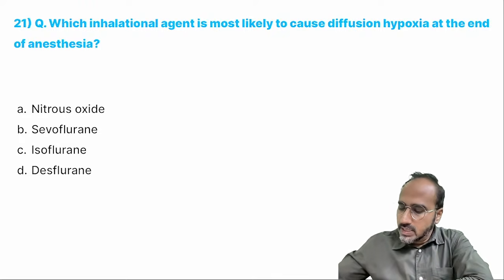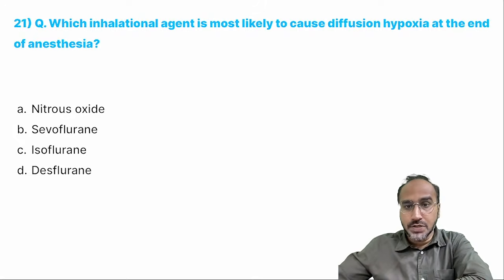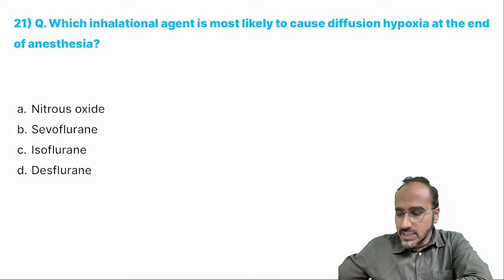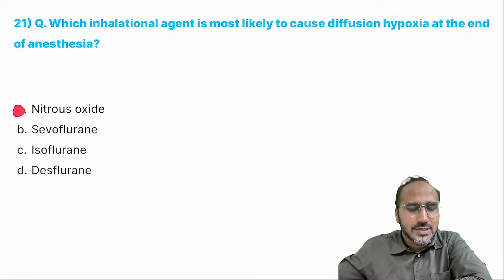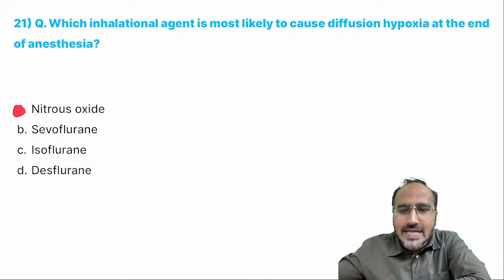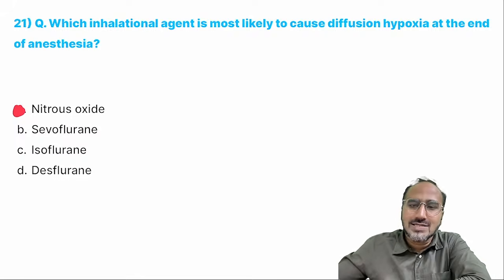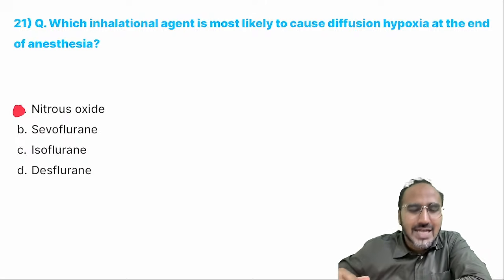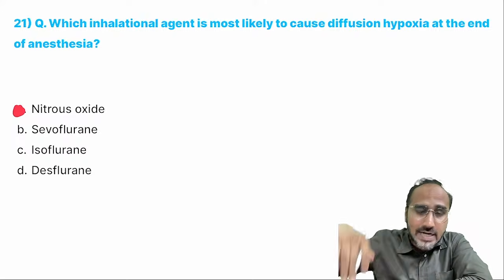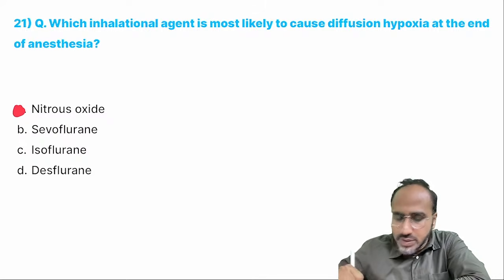So, which inhalational agent is most likely to cause diffusion hypoxia at the end of surgery? Guys, remember, there is one inhalational agent that can cause it, that is nitrous oxide. Nitrous oxide usually accumulates in the alveoli when you are giving nitrous, and it displaces the oxygen out of the alveoli. So at the end of surgery, while cutting down the gases, first we increase the flow of oxygen and then we cut down the nitrous. Why? Just in order to avoid this diffusion hypoxia.